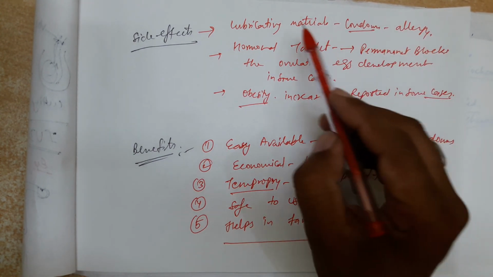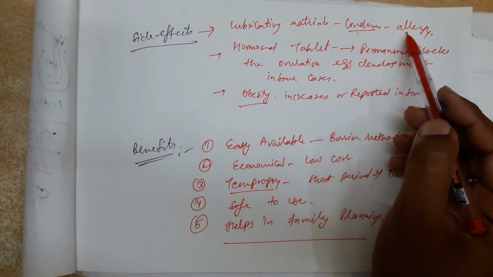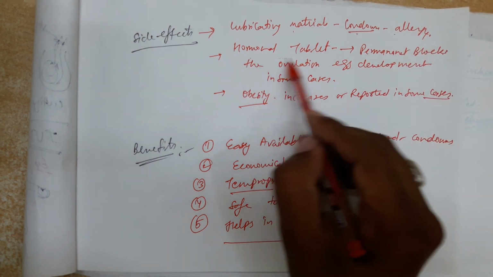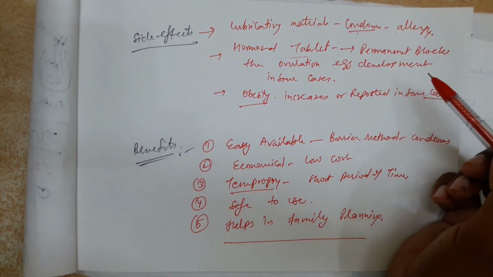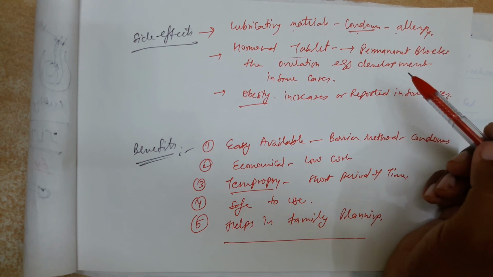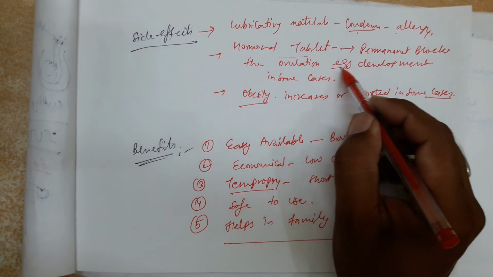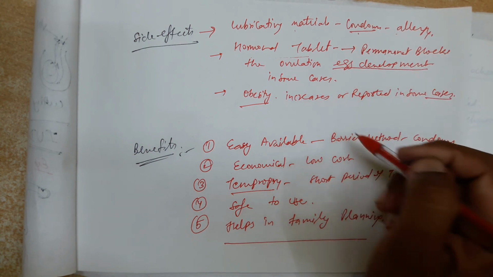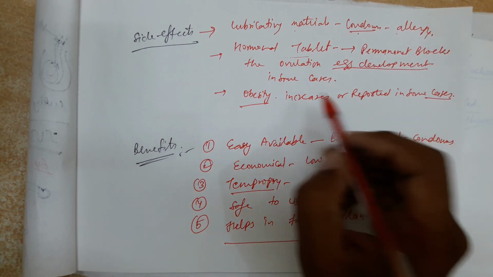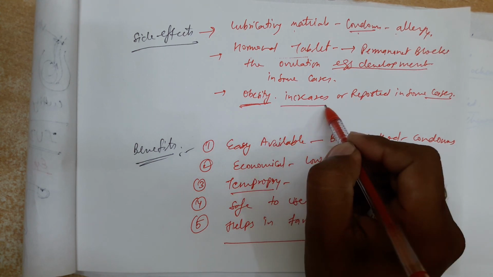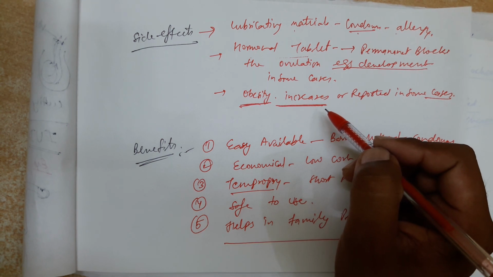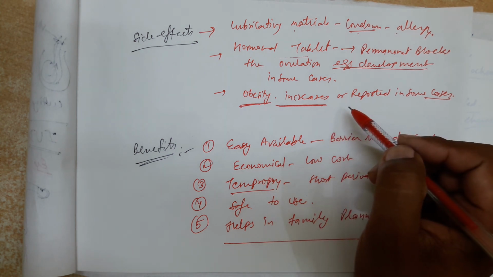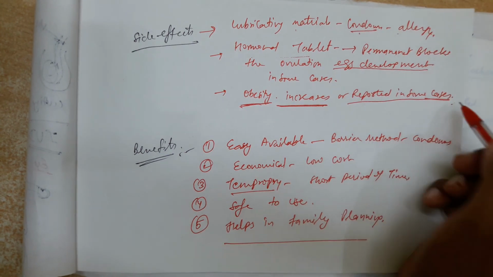That means the material used in condoms and diaphragms can sometimes cause allergy. Hormone tablets like Mala D, Mala and Saheli, if unknowingly a larger dose is taken continuously for a long period of time, can stop egg development permanently in some cases or for a long period of time. Even obesity, because basically they are chemically synthesized hormones. So when hormones are taken, what happens? It causes obesity in some people, so it is reported in some cases. So this is the last point.